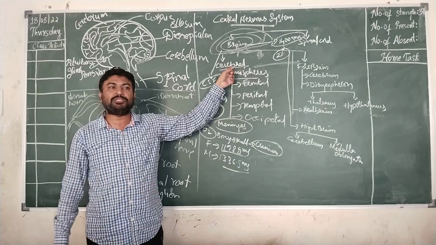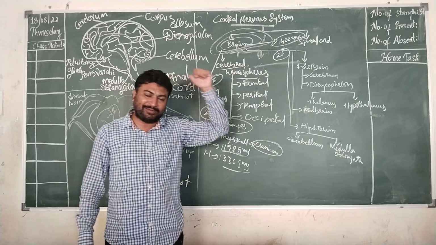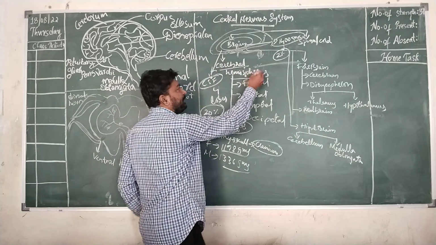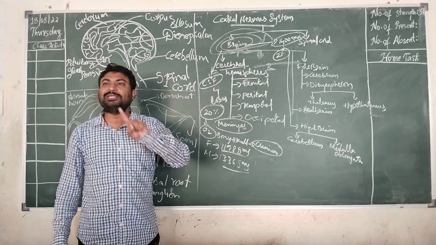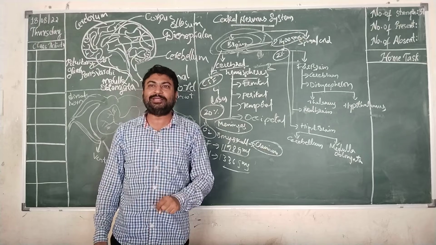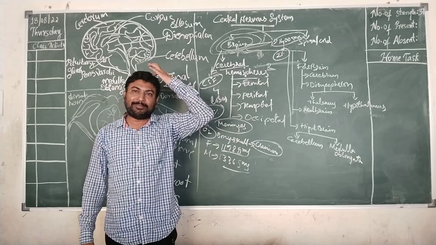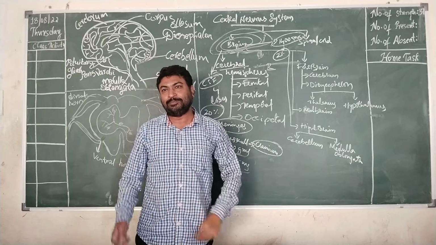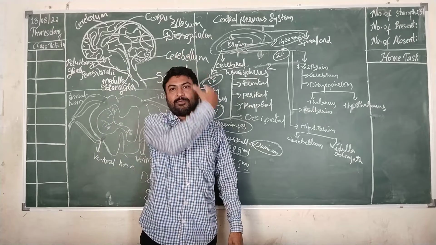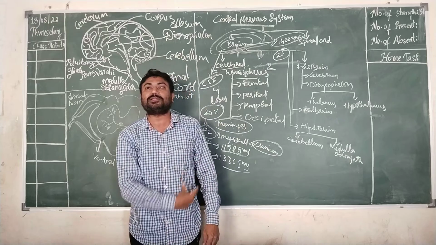The cerebral hemisphere present on the left side of your body is known as the left cerebral hemisphere. If it is present on the right side, it is known as the right cerebral hemisphere. The most important aspect of the human brain is that the left cerebral hemisphere controls all the body movements of the right side, and the right cerebral hemisphere controls the body movements of all the organs present on the left side.